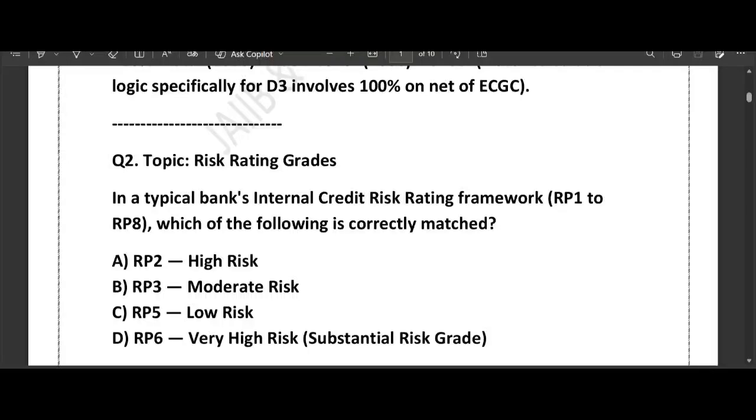Concept will be same, question pattern may be different, but concept will be same. So try to gather the concept that we learned from these questions. Let's get started with our very first question.